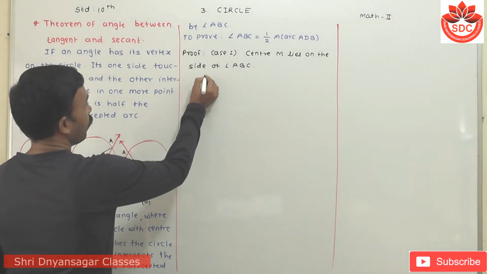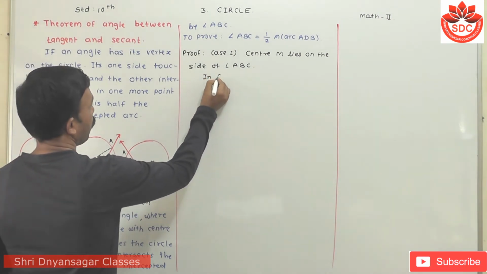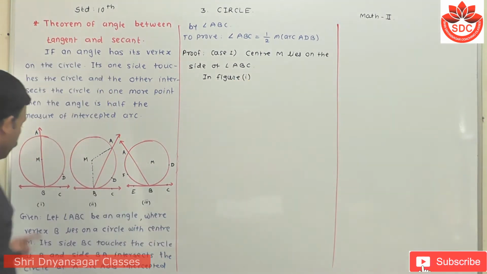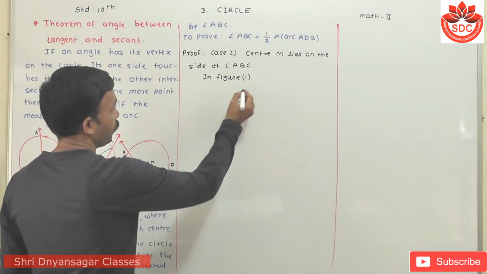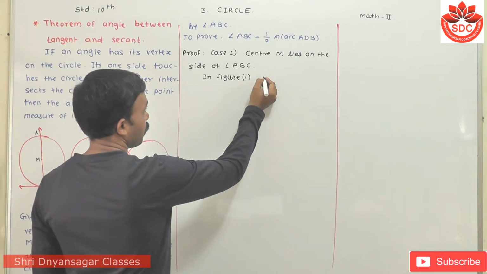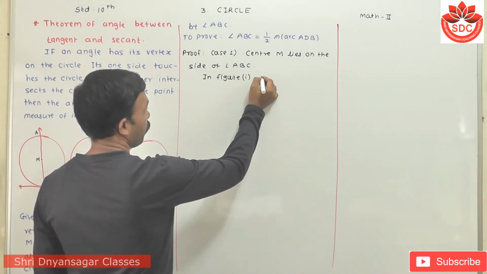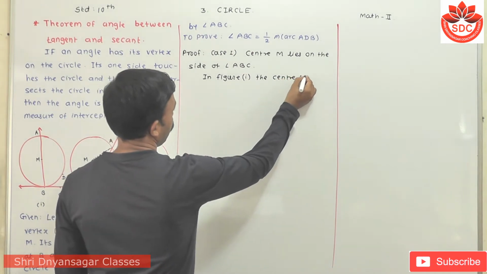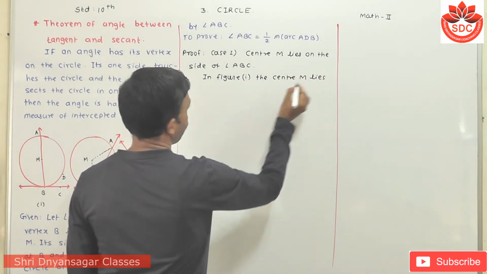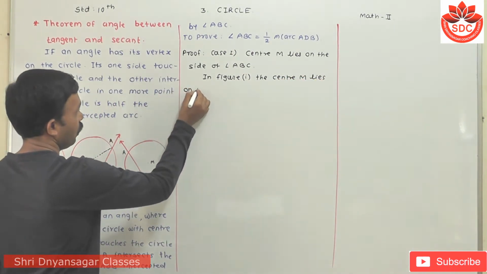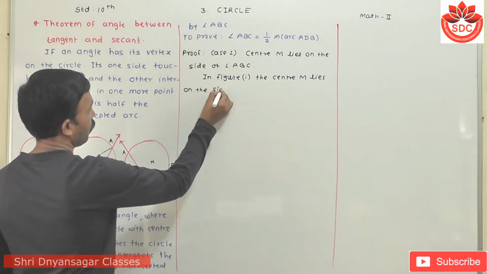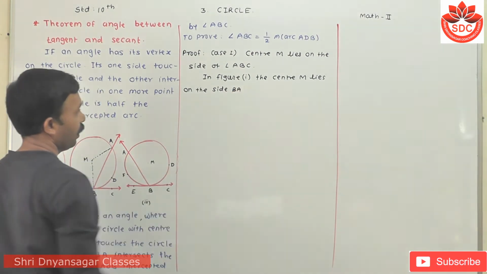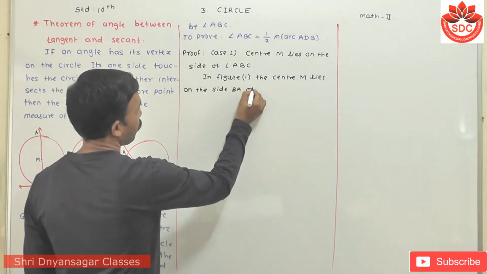Therefore, for figure first, the center M lies on the side AB or BA of angle ABC.